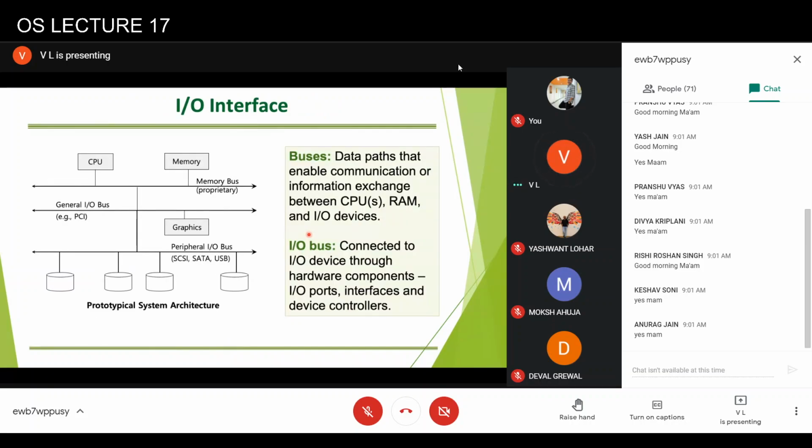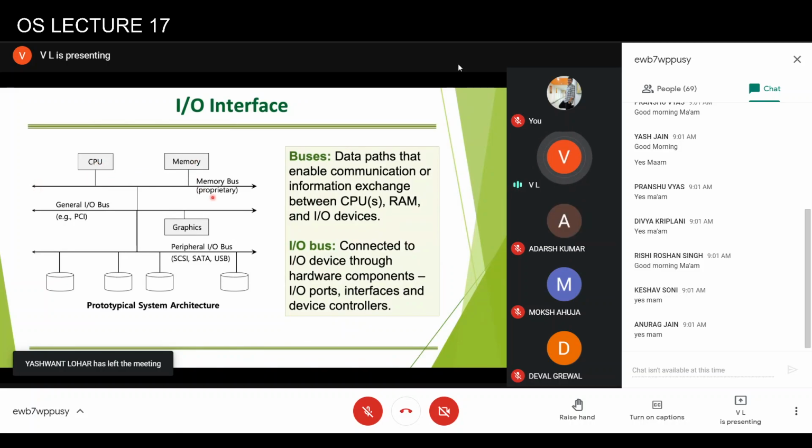If you look at any processor, it is connected to memory as well as input-output devices. There might be some devices which act as input only, some which act as output only, and some which might act as both input and output. For example, a printer is an output device because there is no data that can be read from the printer. A keyboard is an input device. But a hard disk or pen drive can be used as both input as well as output devices. Generally, most of the time, the CPU will be interacting with memory.